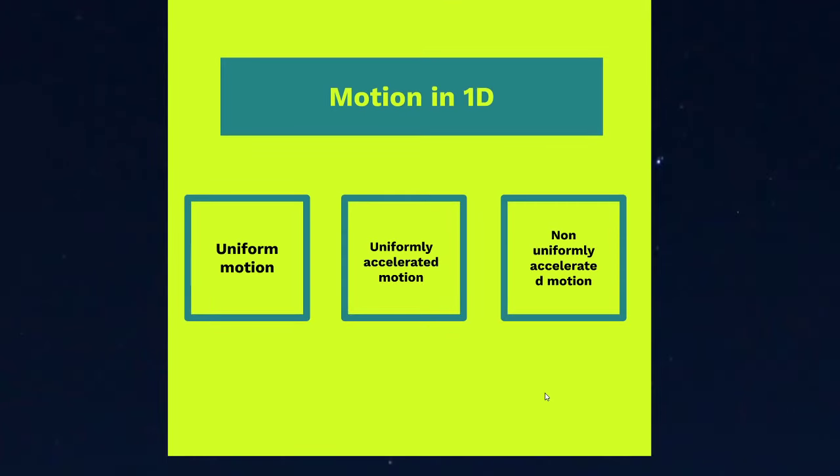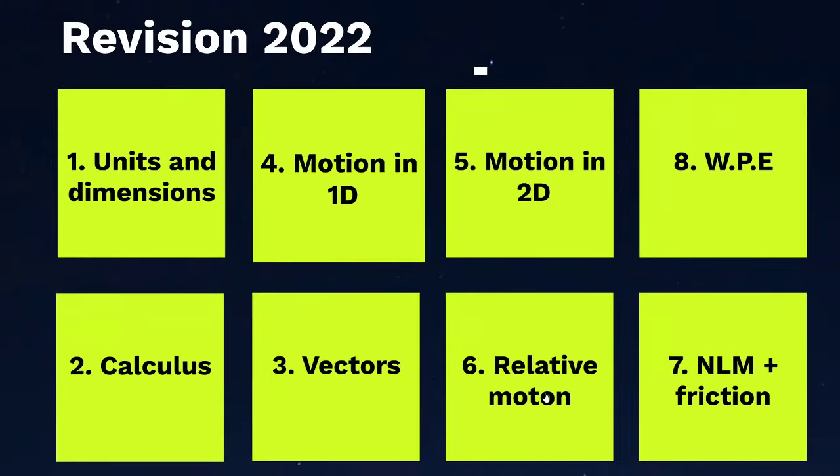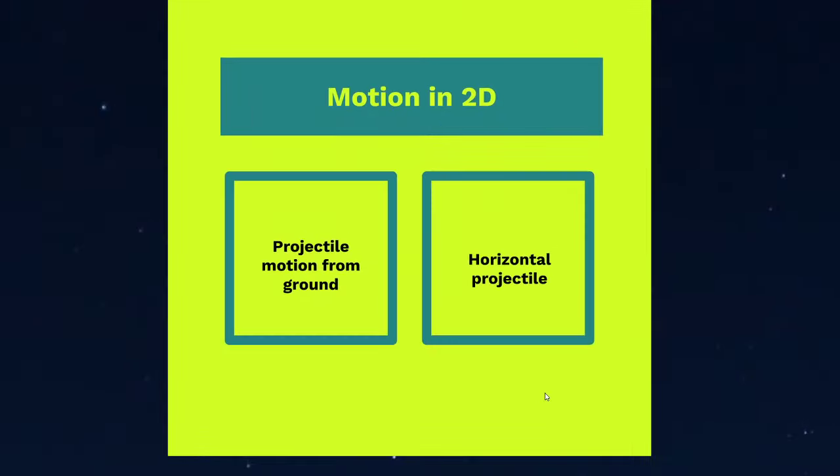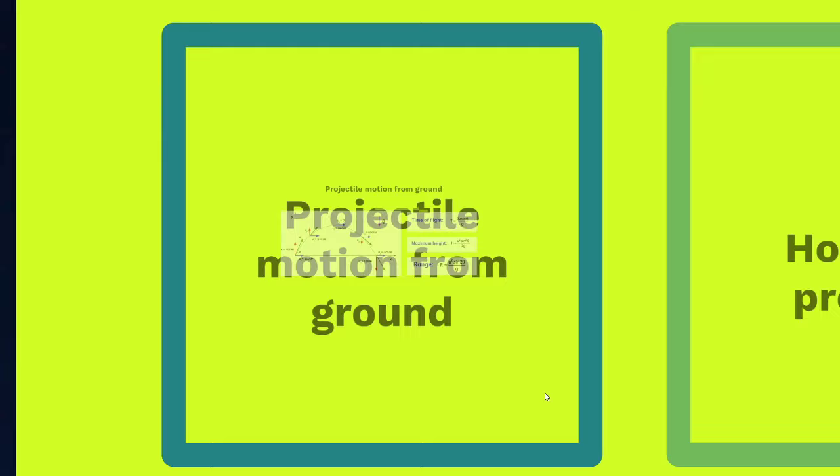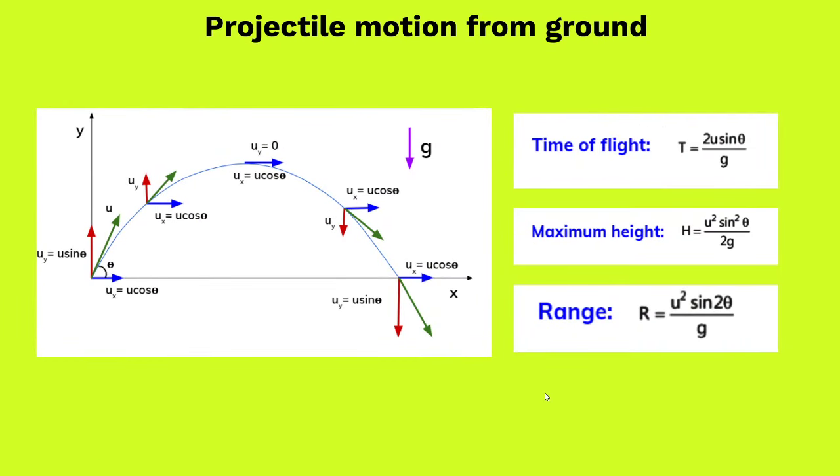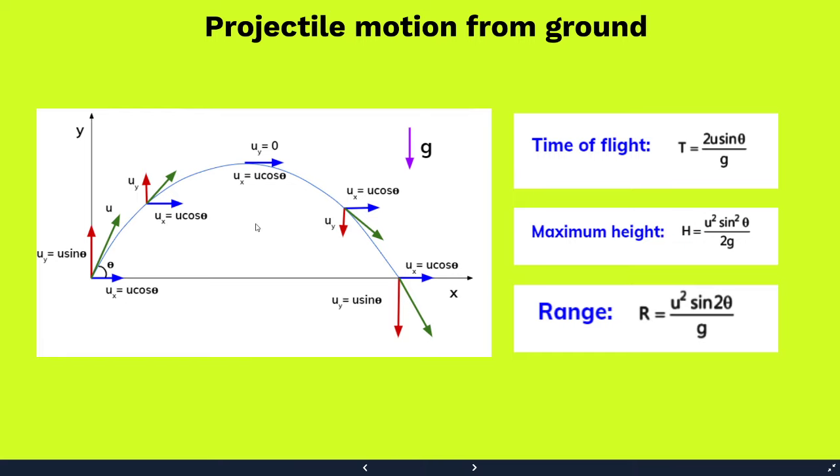Okay, so this was motion in 1D. Then we moved to motion in 2D, where we talked about projectile motion. And in projectile motion, we got into the studies of very interesting cases. In fact, we had a good discussion about a video game that you might have played, Angry Birds. So whenever an object is projected with some velocity u at an angle theta with the horizontal, the object moves in a parabolic path, which is what we call projectile motion.